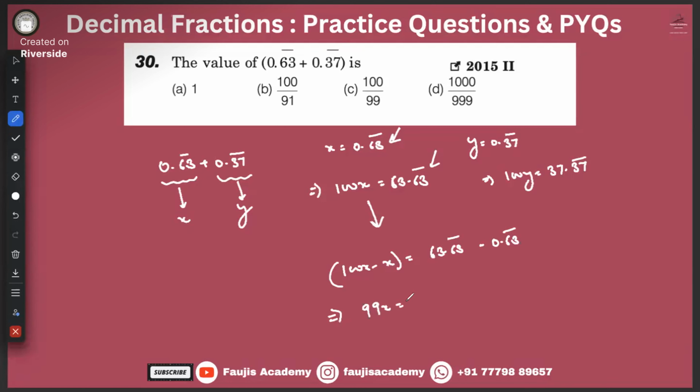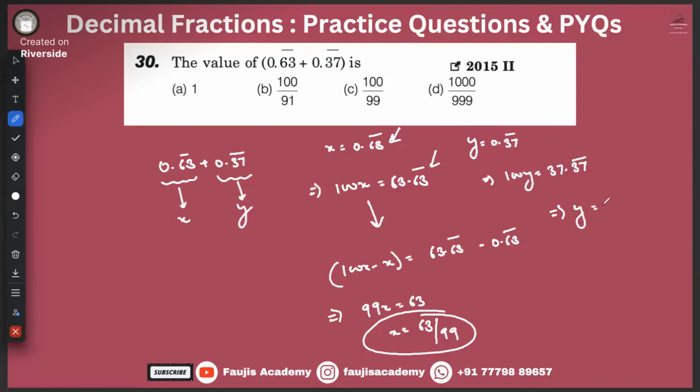The 99x is equal to 63. That means your x is equal to 63 by 99. Okay. Similarly, over here also, when you do this 100y minus y, you will get 99y will be equal to 37.37 bar minus 0.37 bar. Okay.